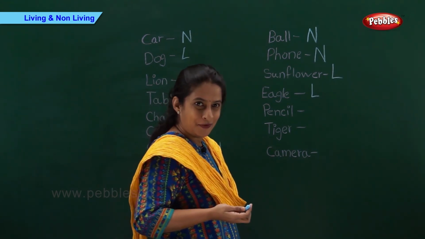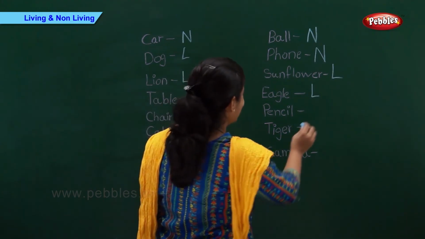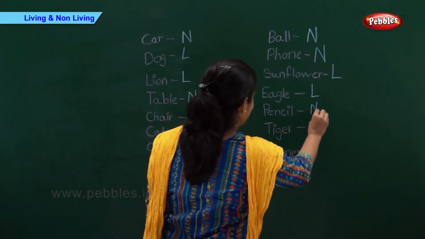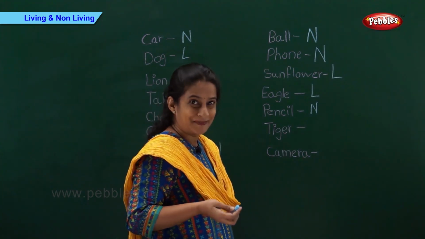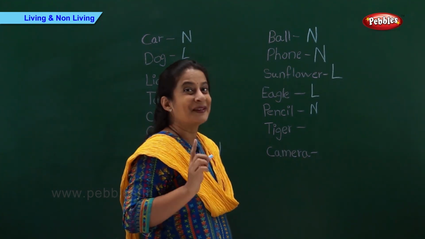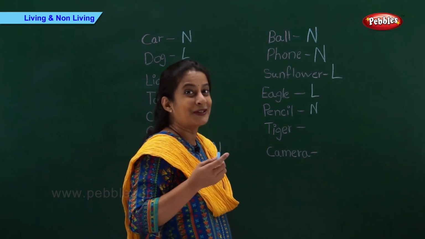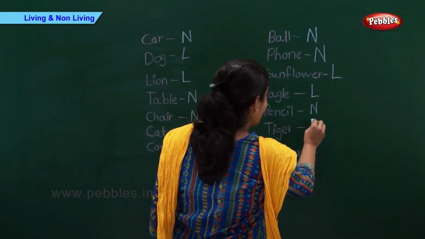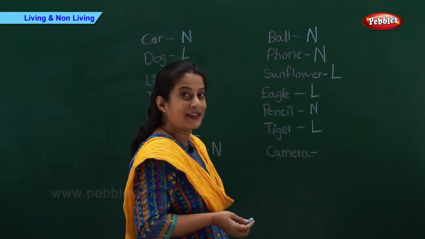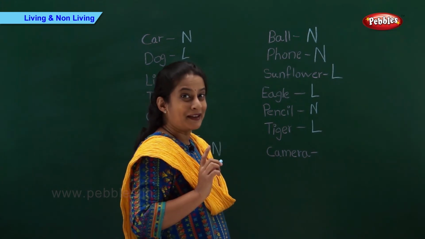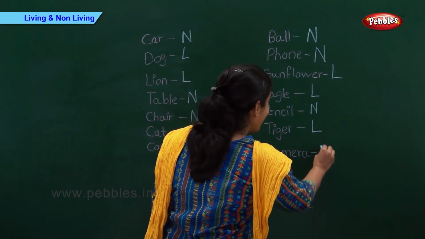Now we have pencil. Can a pencil move? Or does it grow? No. So, let's write N. And now we have tiger. Can a tiger breathe? Right. Tiger breathes and it grows. So, tiger is a living thing. And now we have camera. Can a camera breathe? No. So, let's write N.